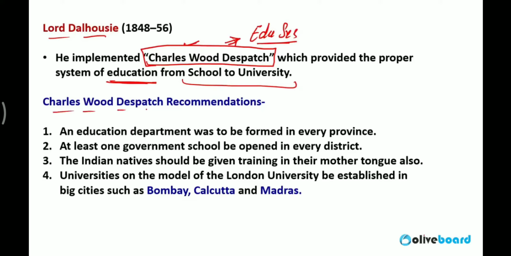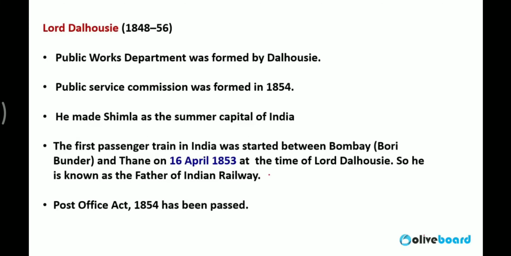Charles Wood Dispatch recommendations: an education department should be formed in every province. At least one government school should be opened in every district. Indian natives should be given training in their mother tongue also. Universities on the model of London University to be established in Bombay, Calcutta and Madras. So these were the recommendations of the Wood Dispatch, and they were implemented by Dalhousie in India.